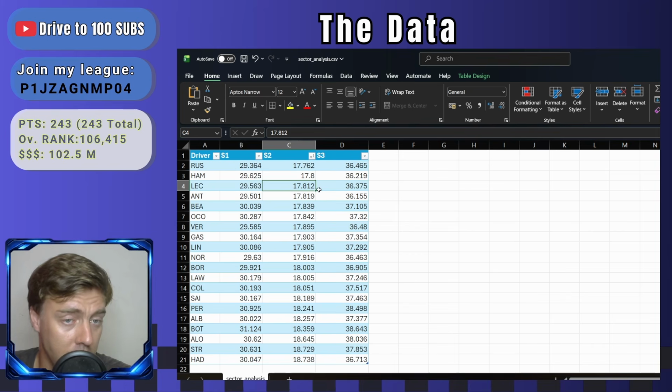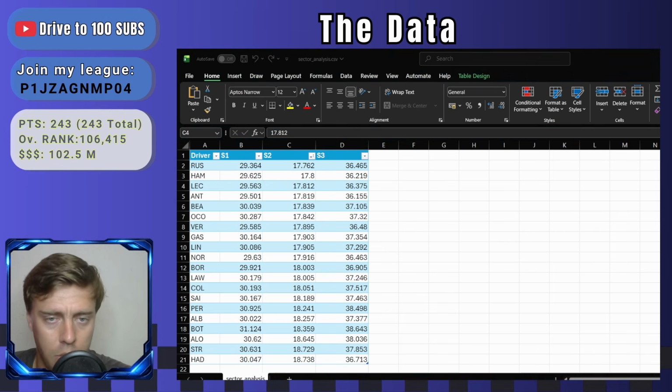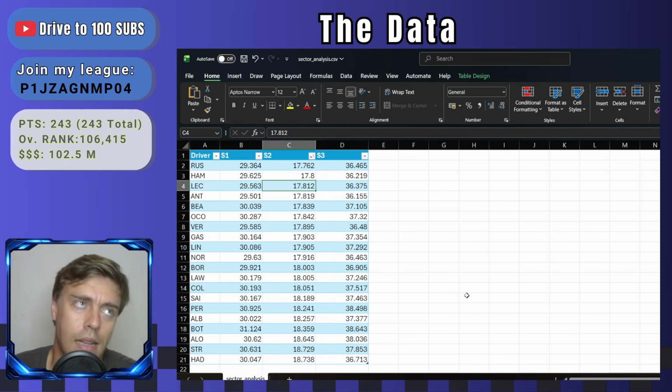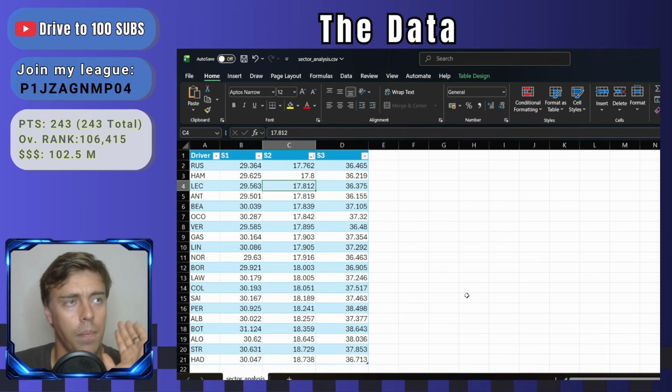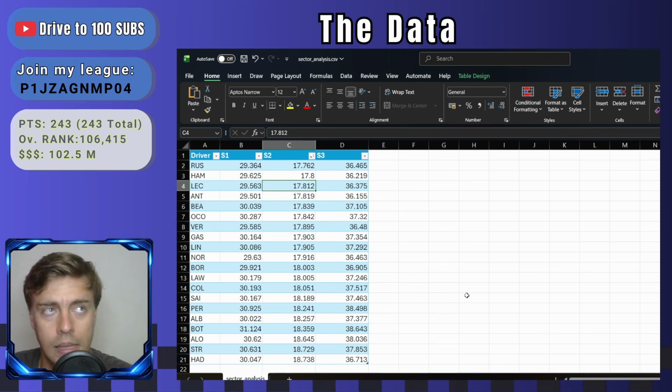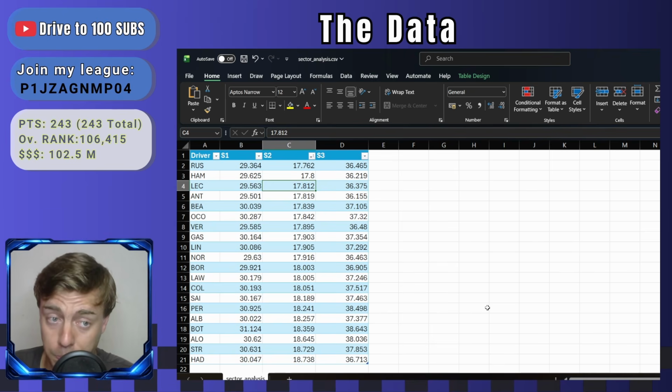And Hamilton is within 2/100ths of a second, 4/100ths of a second of Russell. So this sector here is a bit more high speed-ish corners. So what this suggests to me is that they favor the faster, more winding kind of fast corners as opposed to high energy braking zones or something like that.